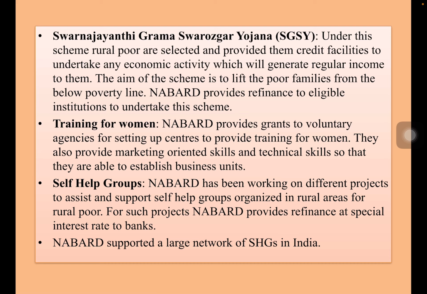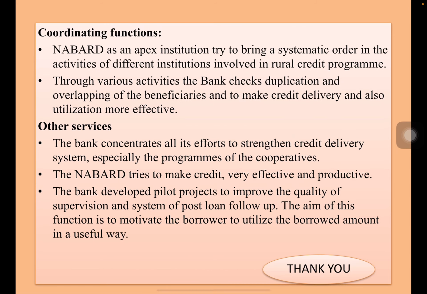Gram Swarozgar Yojana. Swarozgar means self-employment. Under this scheme, rural poor are selected and provided with credit facilities to undertake economic activities that generate regular income for them. Its aim is the upliftment of poor people from below the poverty line. It also provides grants to those agencies which are giving skill training, technical skills and marketing skill training to women entrepreneurs and self-help groups, and NABARD is supporting the largest network of self-help groups in India.